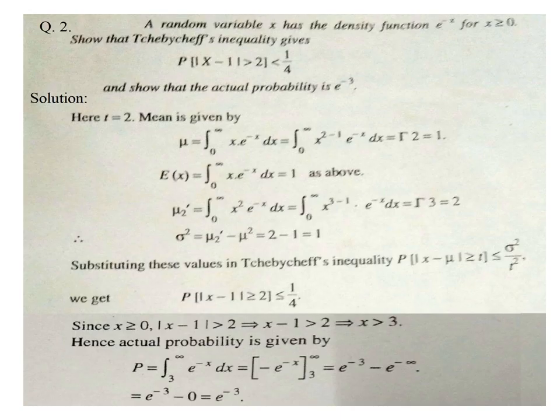Let's talk about question number 2, which is based over a continuous random variable. The previous problem was based over a discrete random variable. A random variable x has the density function. Density function means probability density function. If the probability density function is given, it is obviously a case of continuous random variable, and the density function is e power minus x for x greater than or equal to 0, meaning no negative value of x can be considered